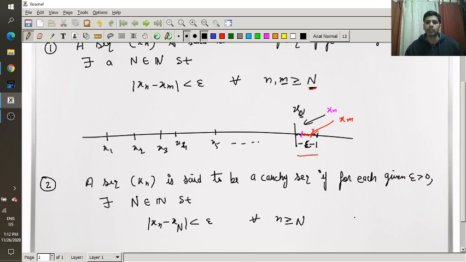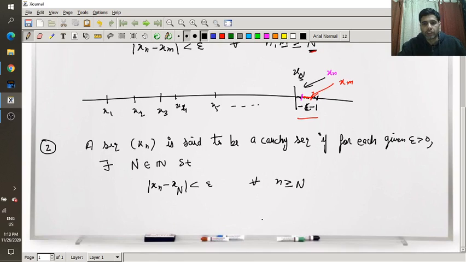Whenever there is a convergent case and we want to use the Cauchy sequence, or we are given a Cauchy sequence and we want to prove some sequence is convergent, then we will use this definition, because this statement has some resemblance, some likeness with the definition of convergent sequence.